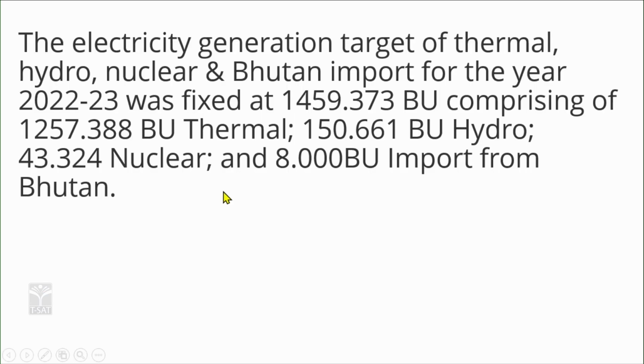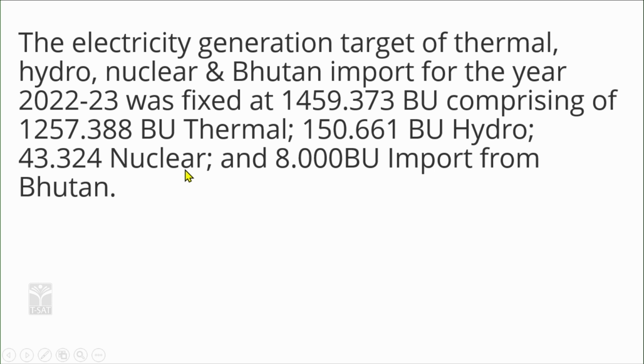to mention. So, the electricity generation target of thermal, hydro, nuclear and Bhutan import for the year 2022-23 was fixed as 1459 BU comprising of 1257 BU thermal. So, when you relatively compare here, your targets are gradually increasing. So, the Bhutan, so we have got the neighboring buffer country known as Bhutan.